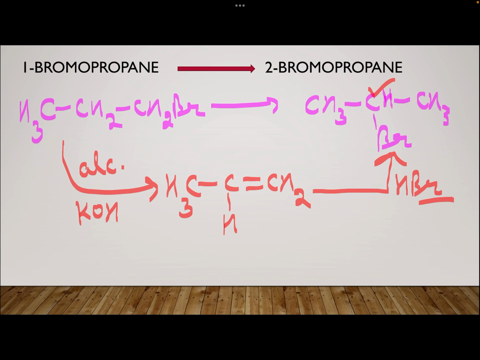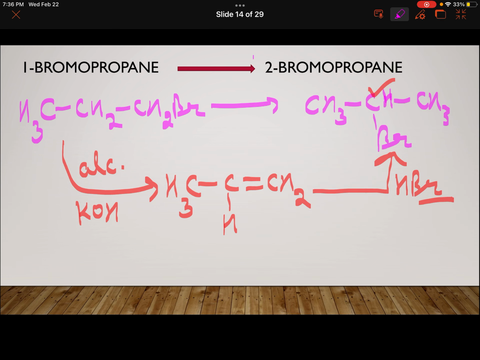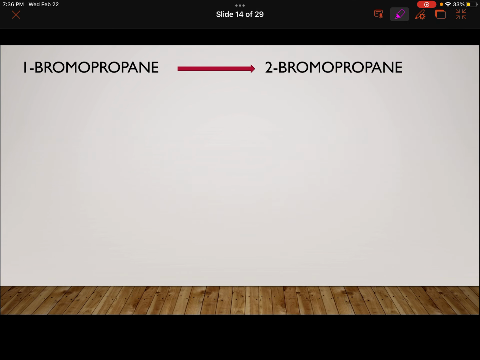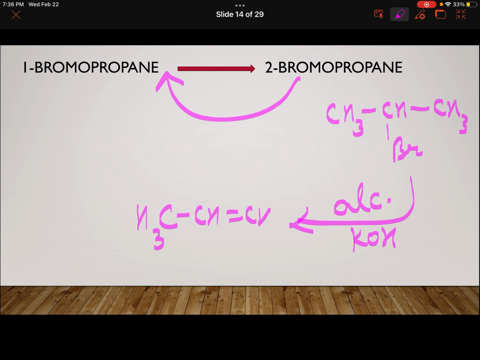Yeah, and if we go back, this conversion: 2-bromopropane to 1-bromopropane. Let us see. 2-bromopropane, I am talking about this conversion. Is it possible? 2-bromopropane, remove halogen, CH3, CH, double bond CH2.